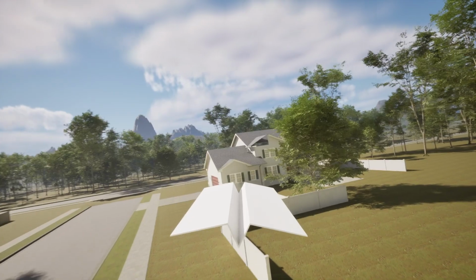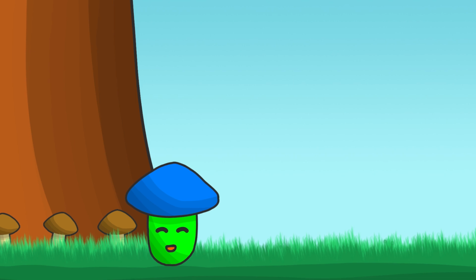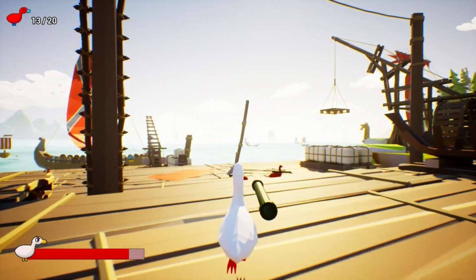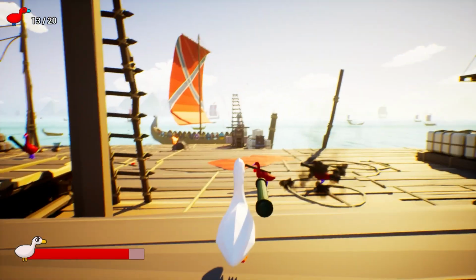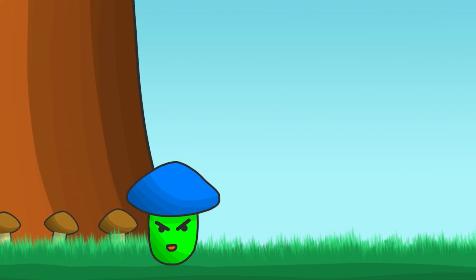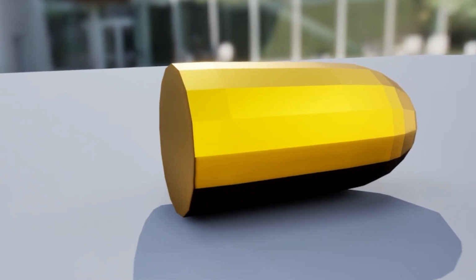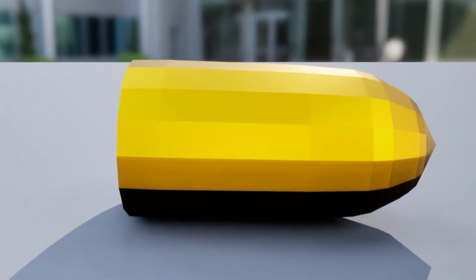Hehe. A big red cube is not the best projectile though, so let's make an actual projectile. Luckily for me, I already made one for my previous video on a game about ducks with rocket launchers. Oh, you didn't see the video? Please don't watch it, it's bad. But the projectile is not bad, and it is going to be very useful.